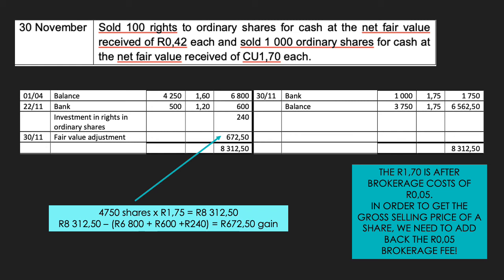Now that the ordinary shares have been fair value adjusted, we can recognize and record the sale of the 1,000 shares at 1 Rand 75 cents per share. After this transaction has been taken into account, we now have 3,750 ordinary shares in Inati Limited.